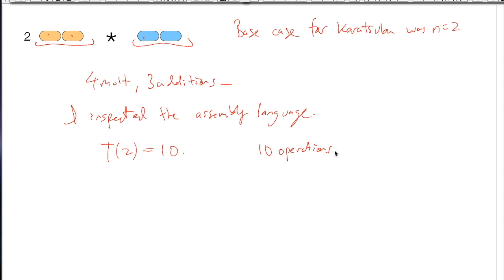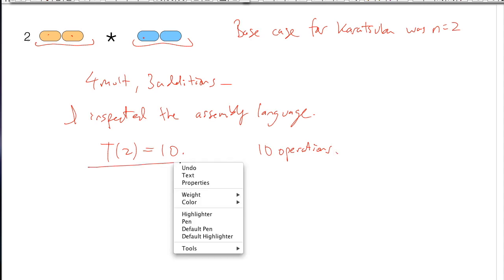You're with me. Before, I had always said T of 0 is equal to 1 or T of 0 is equal to 2. I've always picked them so that my analysis works out. And I know that you're often very concerned about the fact that in real life these aren't the numbers. So I want to go through an example where the numbers are actually quite reasonable and practical. The base case is T of 2 is equal to 10. Now let's consider 4. By the Karatsuba algorithm, we did 3 operations on T of 2, and then we combined.